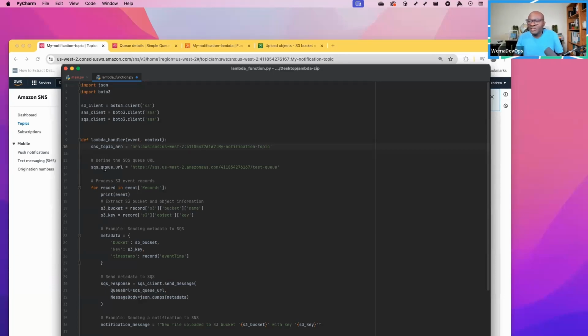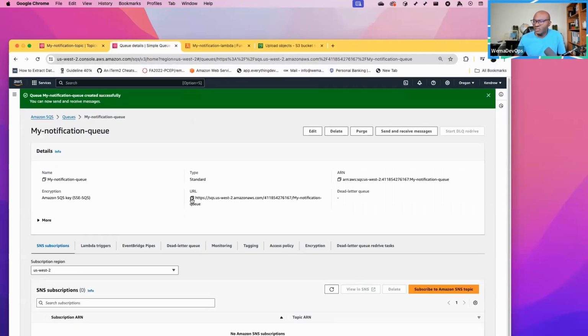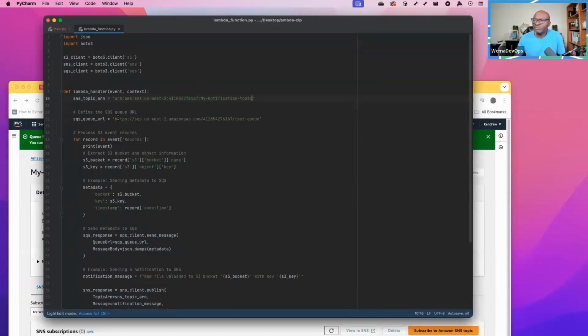Then for the queue, I'm using the URL. So if I go to my queue, I see that I have the URL, and the queue is my notification queue, right? So I'll go back to my queue here for the URL. It is going to be my notification queue. So that is the URL for the queue.